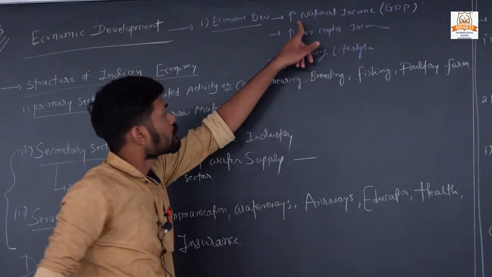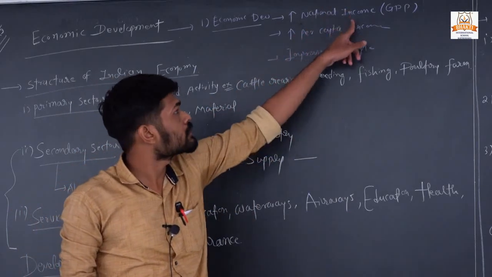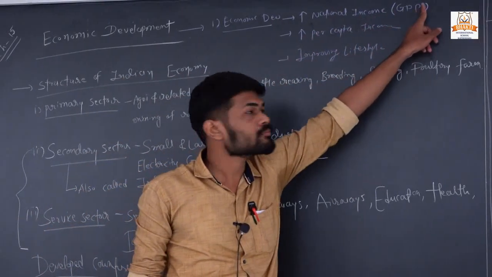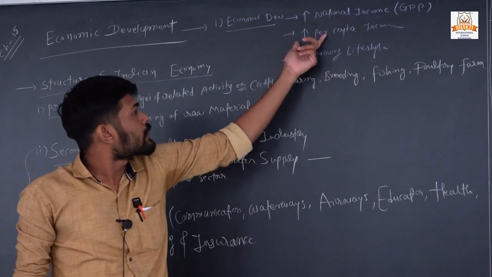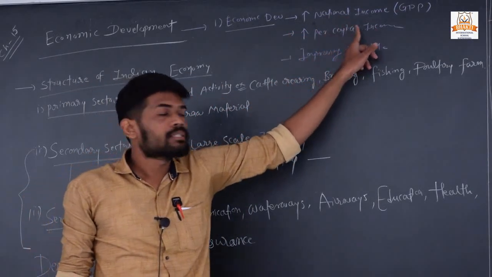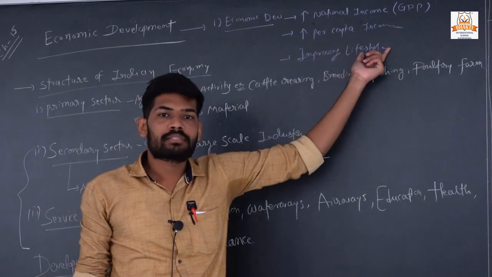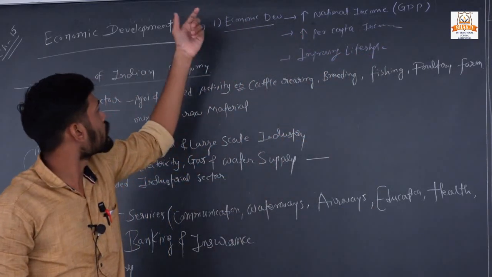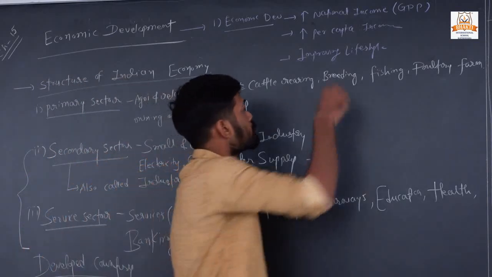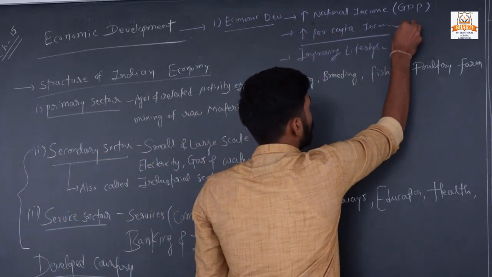Okay, first, continuously increasing national income, or you can say GDP. Second, continuously increasing per capita income, and third, improving the lifestyle of the people is called economic development. So, what is GDP?